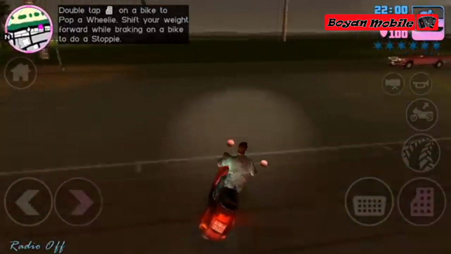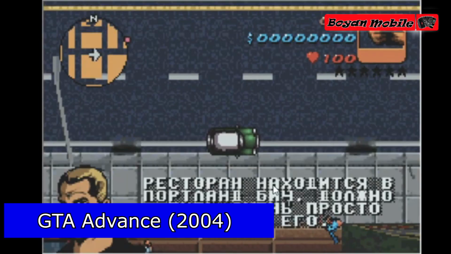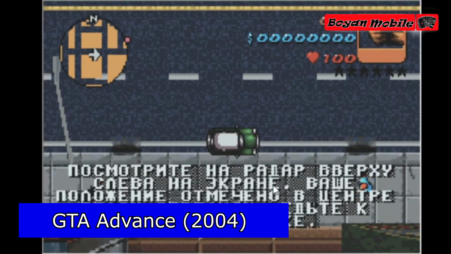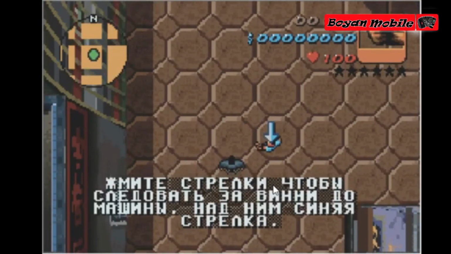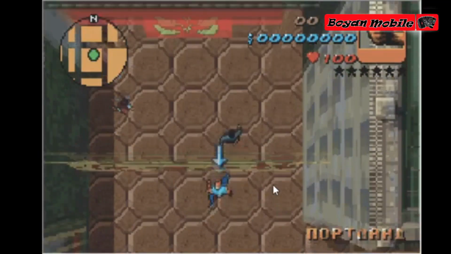The next game in the series is GTA Advance. It was released in 2004 for Game Boy Advance. The game is made in 2D and is very undemanding. It even ran on Symbian smartphones on an emulator. That is, a 3D accelerator, as such, was not needed for GTA Advance. The action here takes place in 2000 in Liberty City, a year before the events in GTA III, so Advance can be called a prequel to the third part.